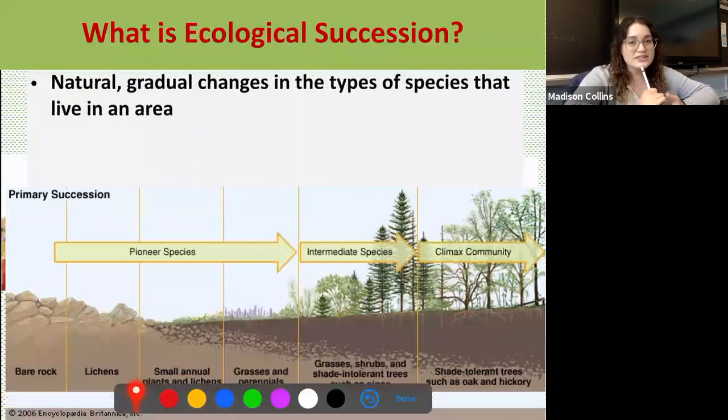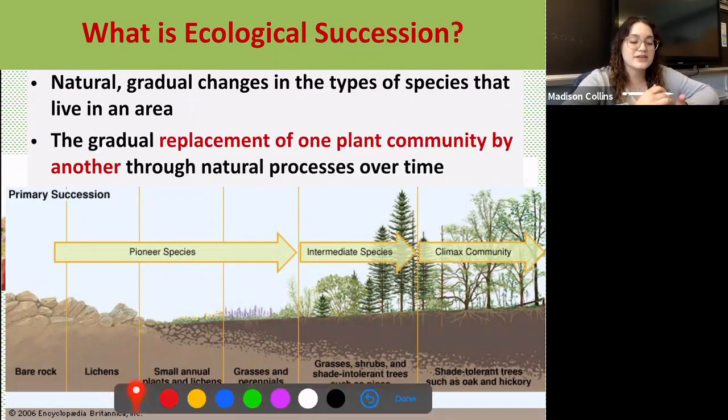Well, what is ecological succession? This is the natural or gradual changes in the types of species that live in an area, and more specifically, the gradual replacement of one plant community by another through natural processes over time.